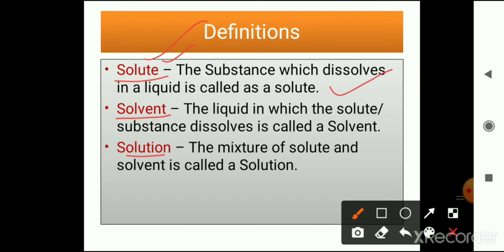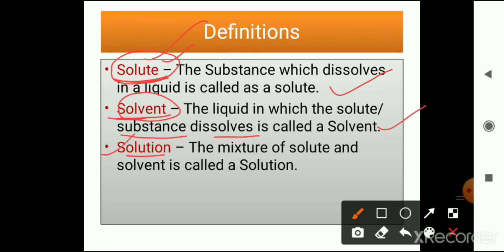Solvent. The liquid in which the solute or the substance dissolves is called a solvent, or in other words we can say the liquid in which we drop the solute is called a solvent.